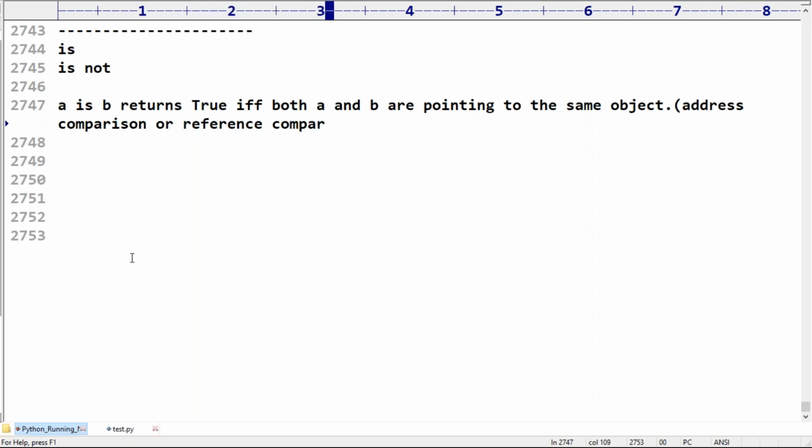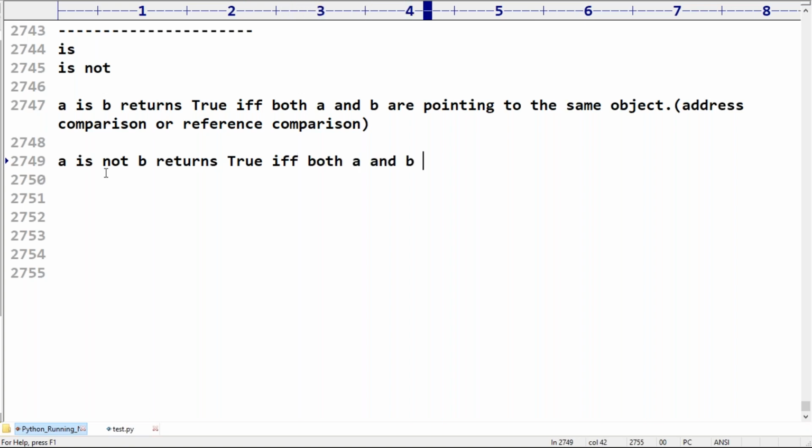This is called address comparison or reference comparison. A is not B returns true if and only if both A and B are not pointing to the same object.